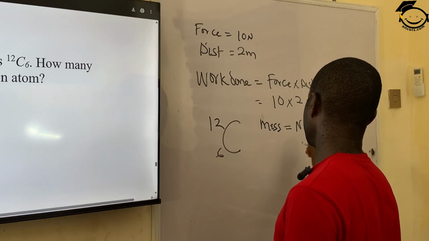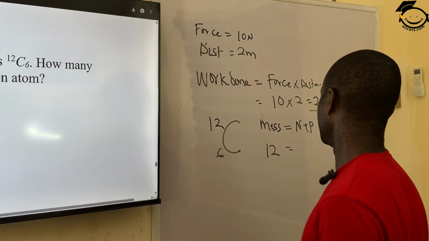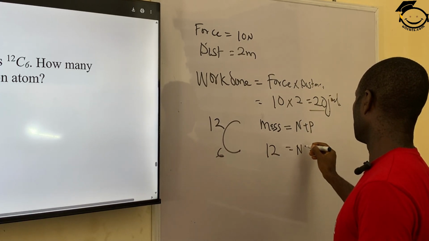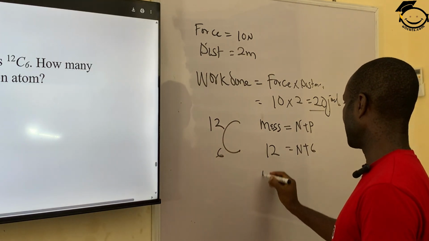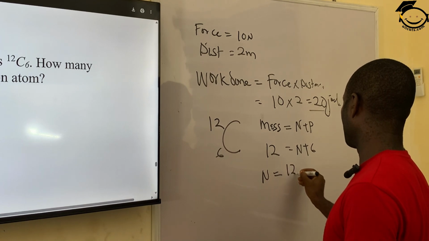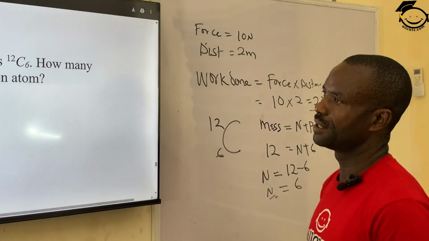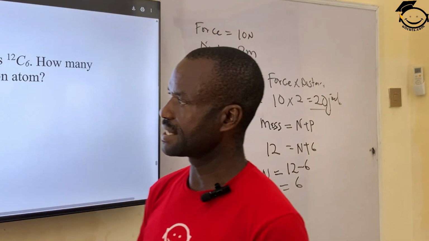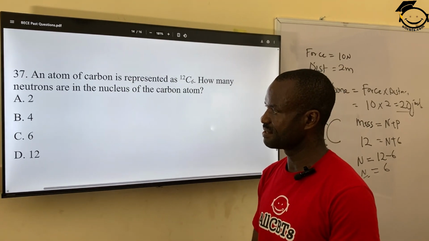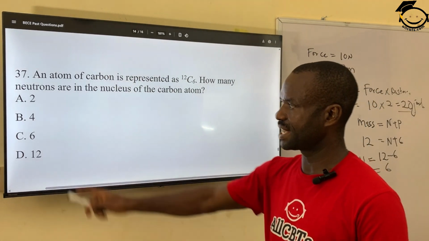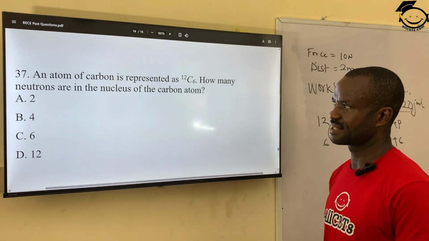In this case, we have the mass number to be 12 here, and then we have the neutron number, which is n, plus 6, which is the proton number. So how do we get n? N, therefore, will be 12 minus 6, which is 6, the neutron number. So the options: A, 2, B, 4, C, 6, D, 12. The correct answer is C, 6. The neutron number is 6.